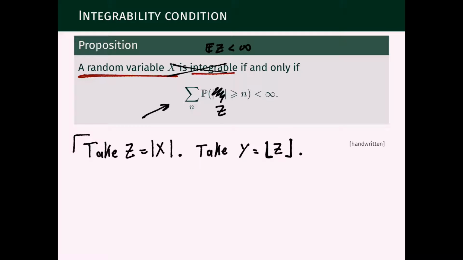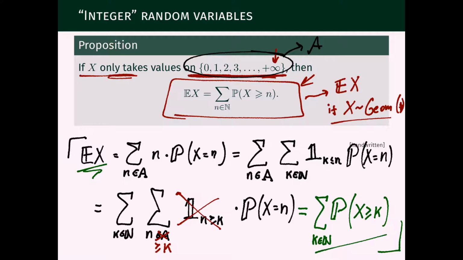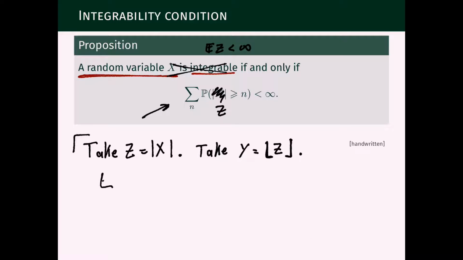Y only takes non-negative integer values, possibly plus infinity, so we can use the previous proposition, this one here, to write the expectation of Y to be exactly the sum over n natural numbers, but actually we don't care if 0 is part of the sum or not, for the purpose of this proposition, of the probability that Y is larger than or equal to n.